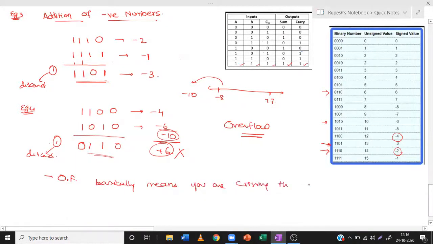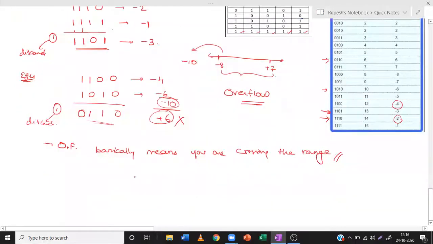Just like a bucket can accommodate water only up to its brim, if you cross that, the bucket will not be able to hold the water. Similarly, the 4 bits you use for representing a number can hold only numbers from minus 8 to plus 7. Beyond that, it cannot hold. Number overflow occurs and we get a wrong value.